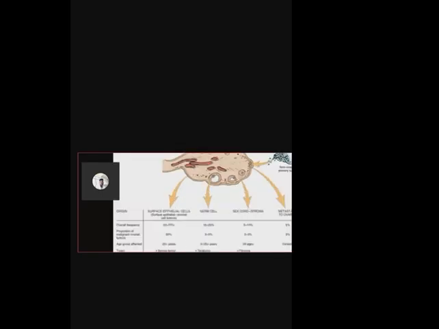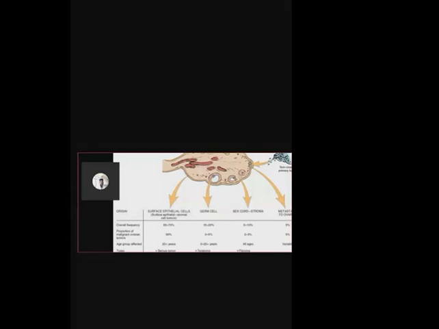So this figure I have taken from Robbins. Here you can see the various ovarian tumors, or neoplasms, arising from different types of ovarian tissue. The origins of the tissues here are basically surface epithelium, germ cell, and sex cord stromal.